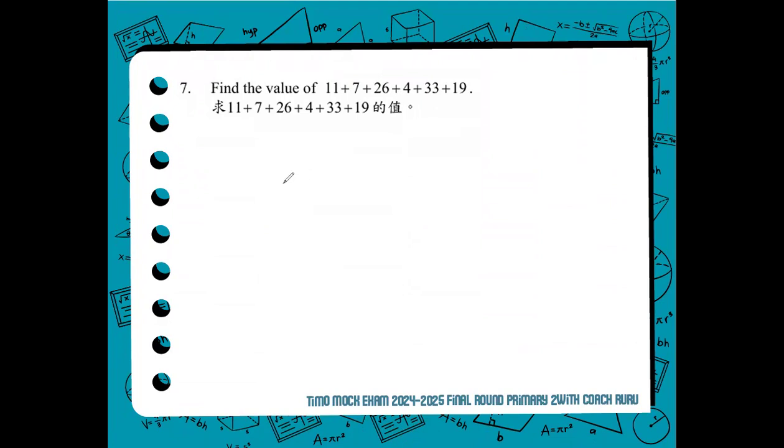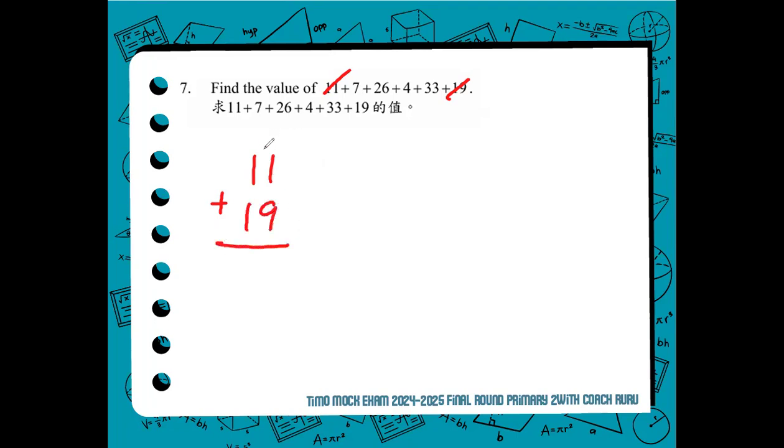The expression is not that long, but it is best to pair the numbers when we add. In that way, we will have multiples of 10 to add. Right? It's easier to add 10 plus 20 plus 40. You know that is 70. So in this case, we will do the same. We pair 11 to 19. It is best, in adding, to pair the numbers according to their unit digit.